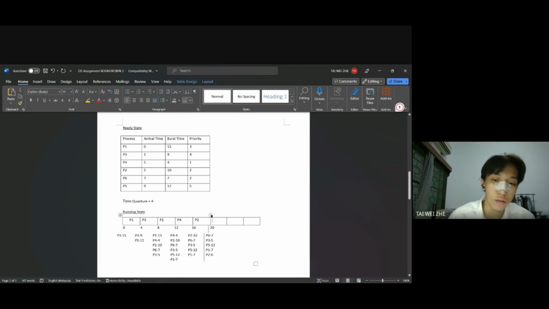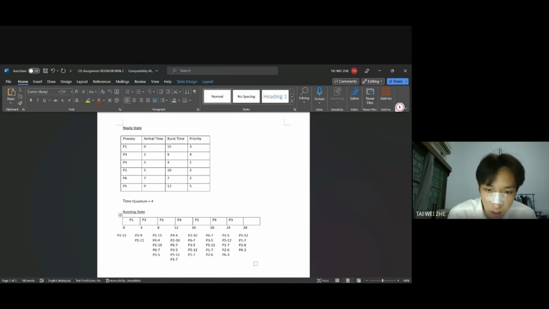Next step, we do the step again. After you do the step, all the numbers must be 0. So we do the step again, P6, okay, 24, P3, 5, P5, 12, P1, 7, P2, 6. After that, we count P6, 7 minus 4 is 3. After that, through P3, go above, P3, and then 20, P5, 12, P1, 7, P2, 6.